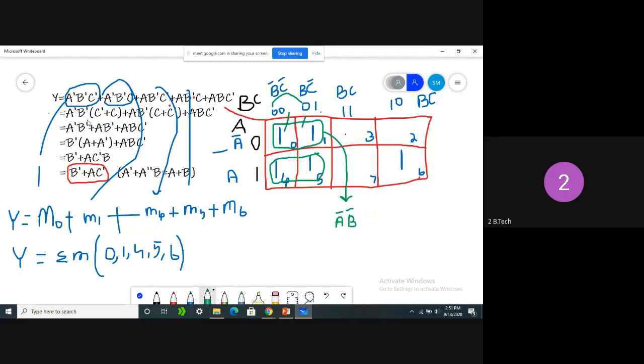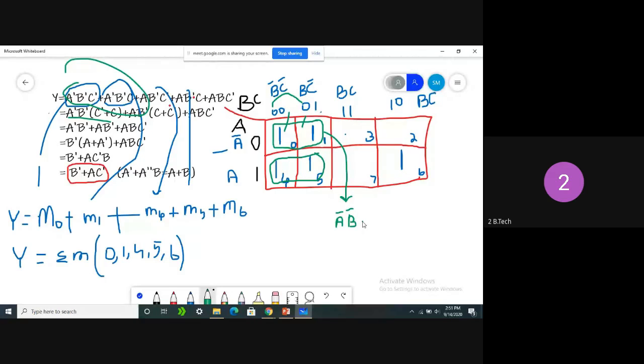Just like what is happening here, while combining two cells, A bar and B bar are common, but C is changing from 0 to 1.